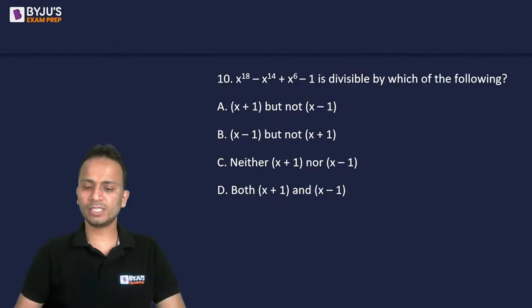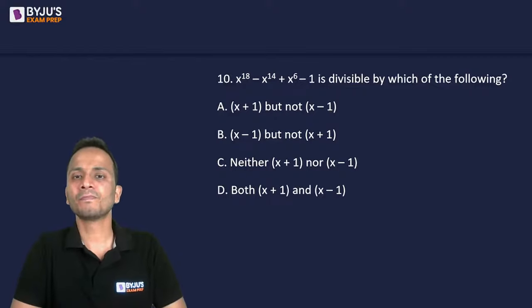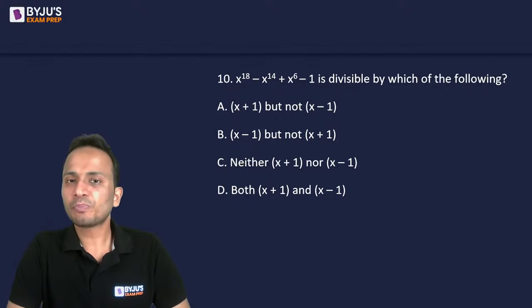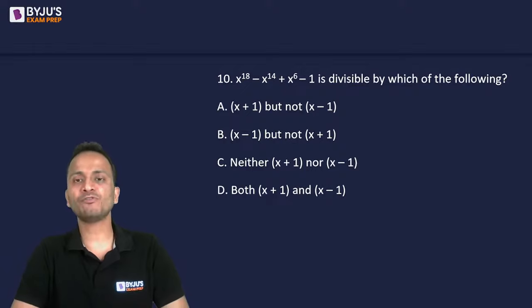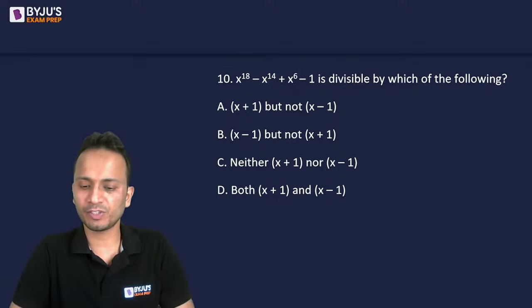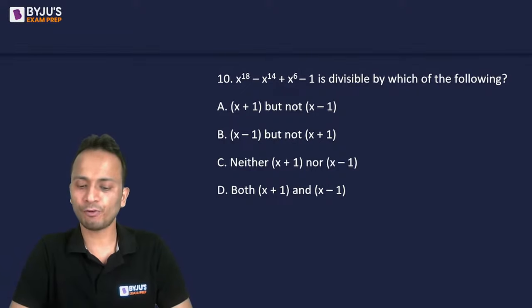Let's move on towards the last question for the day. The given expression is divisible by which of the following? Among the options, you will see x plus 1 and x minus 1. So you'll have to find out the given expression is divisible by which of the following polynomials, x plus 1 or x minus 1.